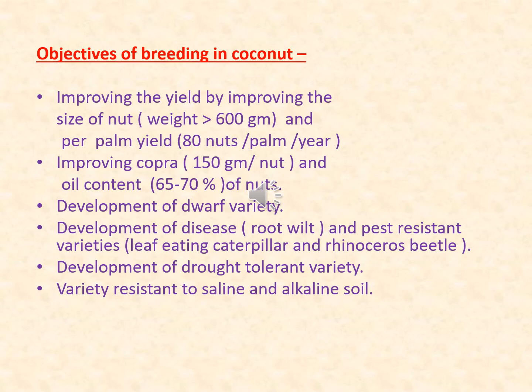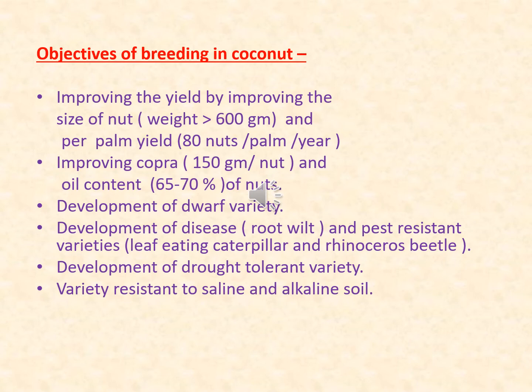Preferably, we should go for weight of nut more than 600 grams, and number of nuts per palm should be 80 nuts per palm per year. Second objective is improving copra. Copra should be 150 grams per nut minimum, and oil content should be 60 to 65 to 70%.